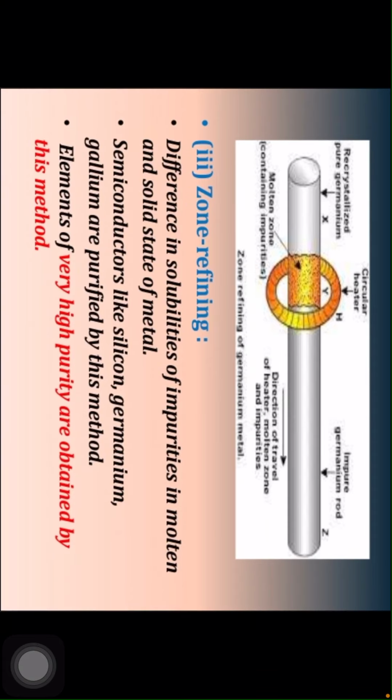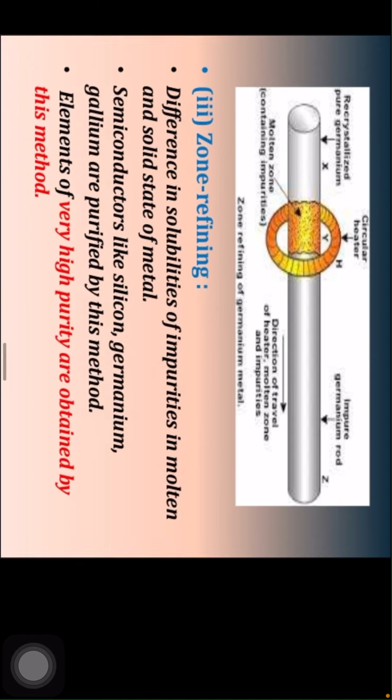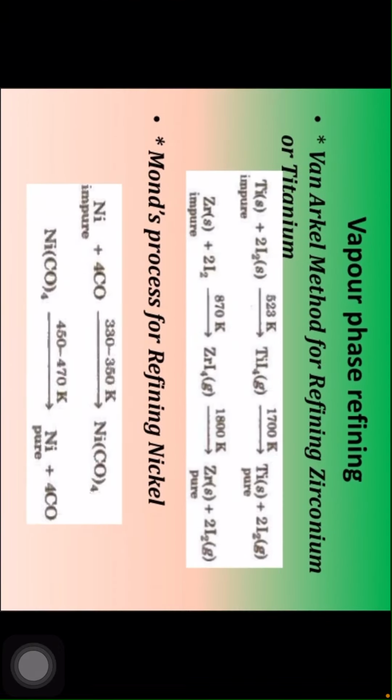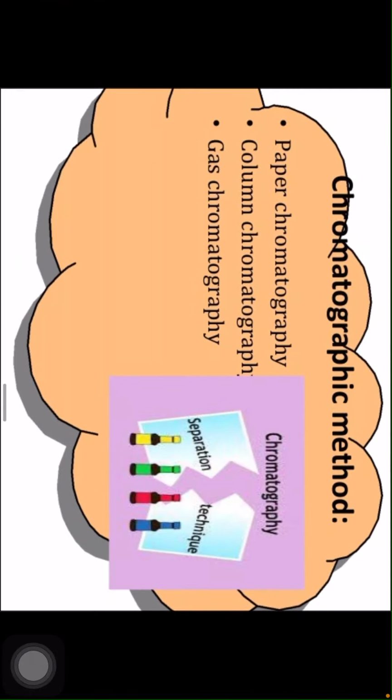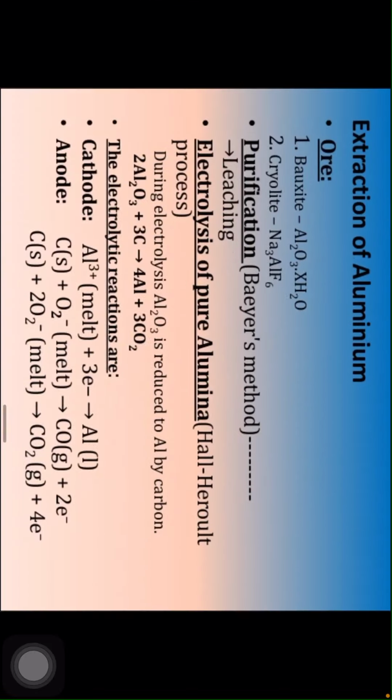So observe the zone refining. It is based on the difference in solubilities of impurities in the molten and solid state of the metal. Semiconductors like silicon, germanium, gallium are purified by this method. Elements of very high purity are obtained by this method. Vapour phase refining: the Van Arkel method for refining zirconium and titanium. Observe the equations here and go through them accordingly. Chromatographic method: paper chromatography, column chromatography, gas chromatography are also used for separating mixtures.